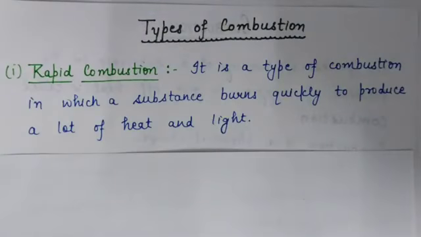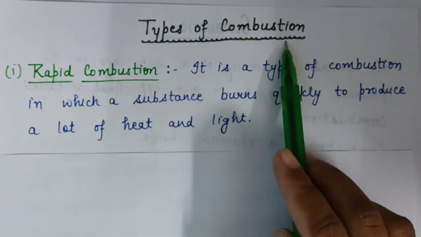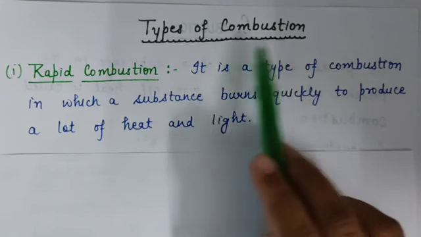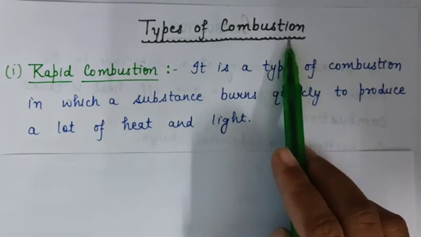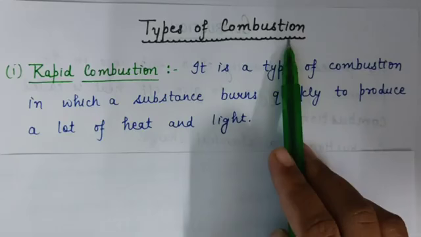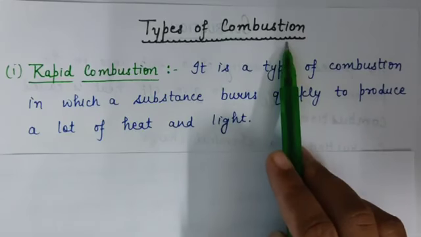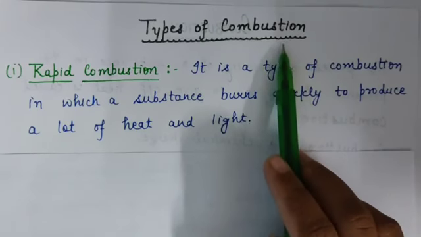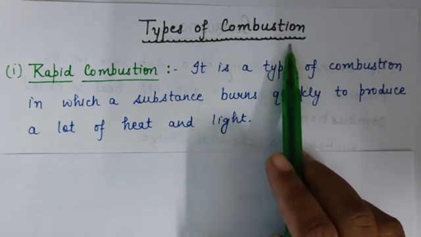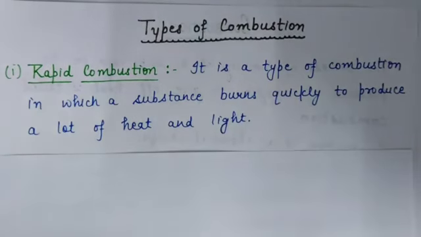Now we have discussed what combustion is and what the necessary conditions for combustion are. Now our next topic is types of combustion. It means now we will discuss the different types of combustion. So as we know, combustion takes place in the presence of oxygen, but in certain cases it takes place at a very slow rate with a continuous release of energy. It means combustion is of different types. So now we will study the different types of combustion.